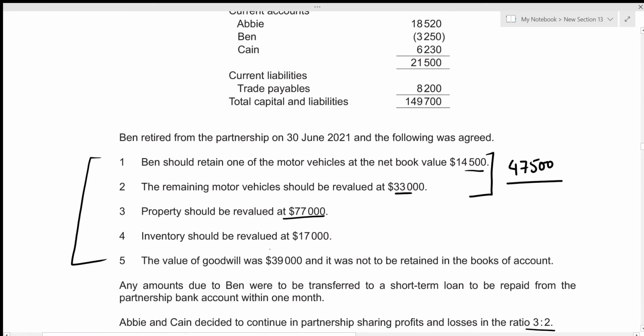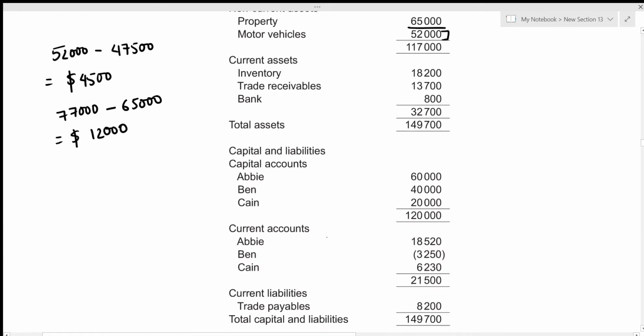Alright, we can move to another asset now. We're given that the inventory should be revalued at 17,000. This is the new value. Let's have a look at the older value. So previously inventory was valued at 18,200. So we can clearly see that there is a decrement in the value of inventory. Let's figure out the decrement value. That's just the difference between the new value and the old value. So that's 18,200 minus 17,000, which gives us the value of 1,200. Again, there is a decrement in the value of inventory, which means that this amount of 1,200 should be recorded in the debit side under the heading of inventory. Let's do that.